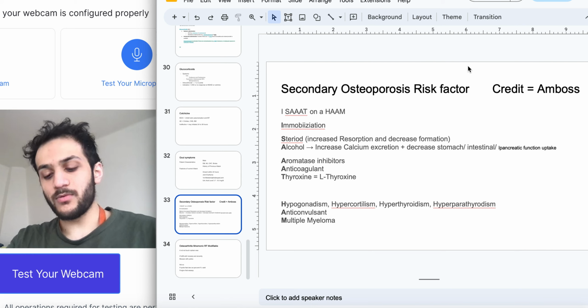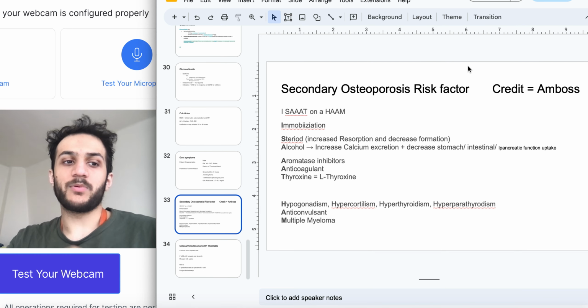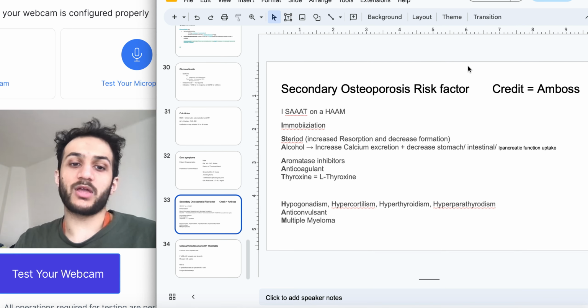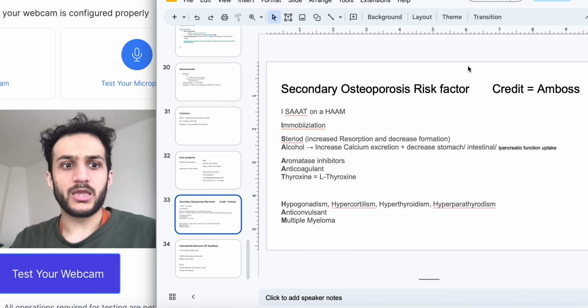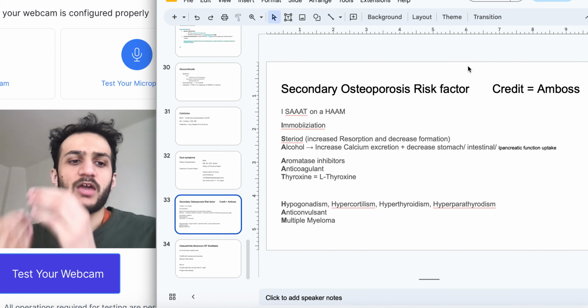H is going to be for hypogonadism, hypercortisolism, hyperthyroidism, hyperparathyroidism. Hyperthyroidism and hyperparathyroidism make sense because there's increased metabolism in the body and increased amount of calcium, with bone reabsorption. So that does make sense: if we're reabsorbing the bone, we're going to get osteoporosis.